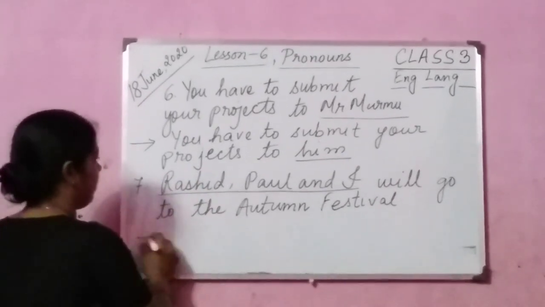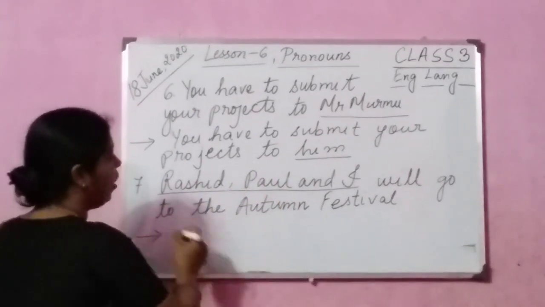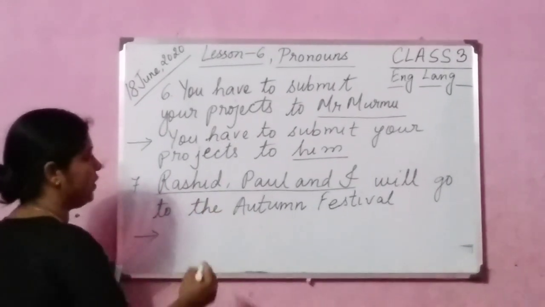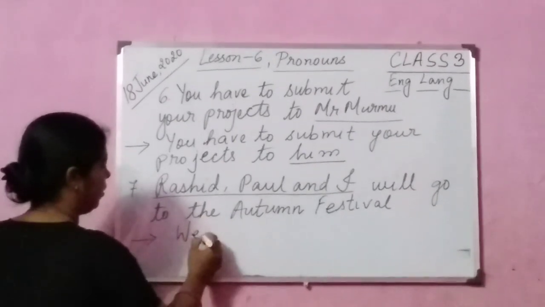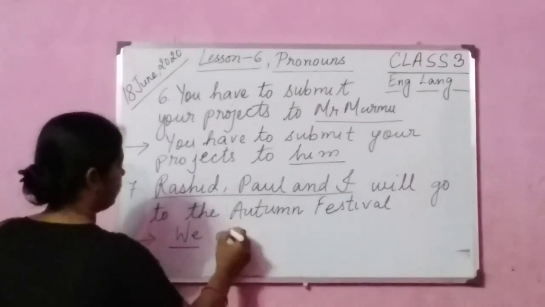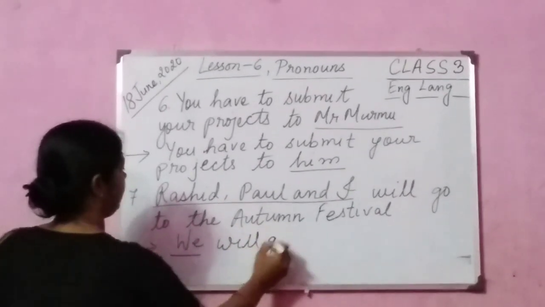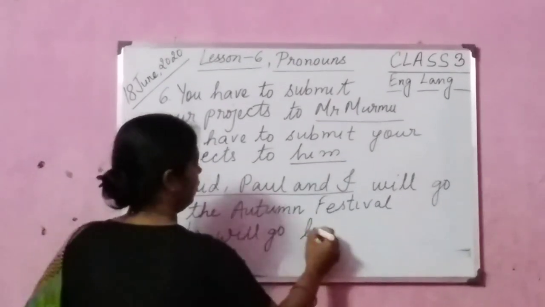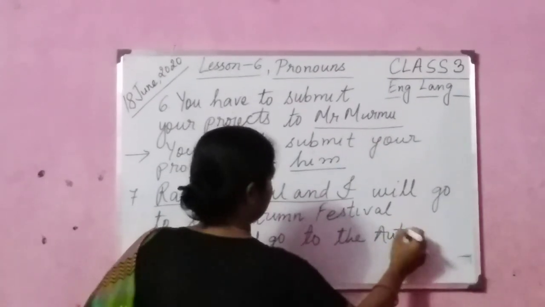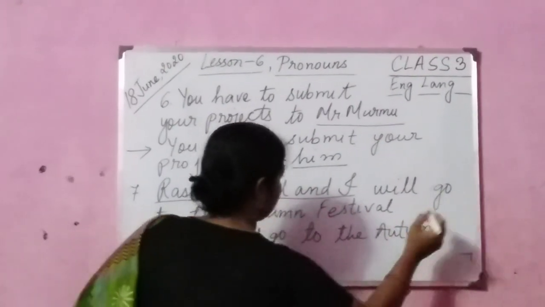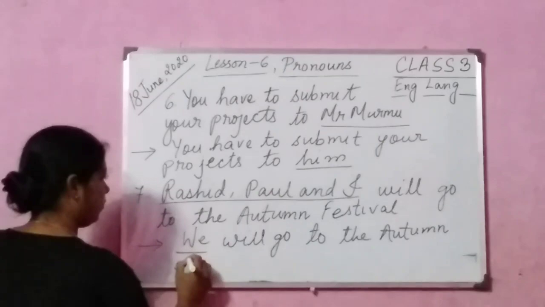You see here number 7. Rashid, Paul and I will go to the autumn festival. So instead of Rashid, Paul and I, we will use we. We will go to the autumn festival.